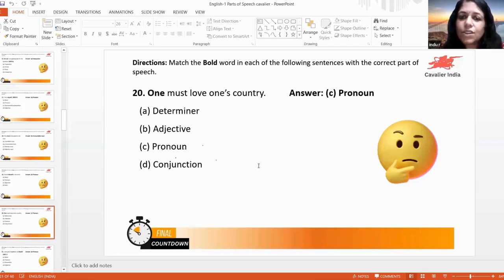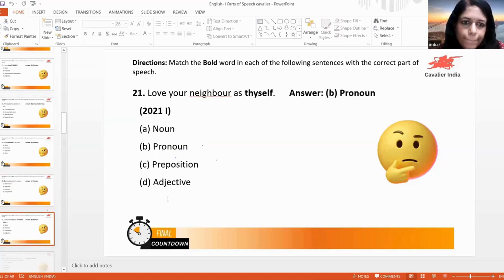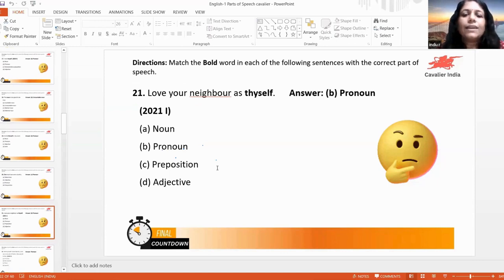Next one. Here, as I told you, one is a pronoun. Which pronoun was it? Indefinite singular pronoun. One must love one's own country. Country is a noun. Here, one's is the possessive. You are using an apostrophe here, so it is possessive. Neighbor. Here, what is neighbor? Neighbor is a noun here. Your neighbor. So your will be the adjective. As is a conjunction there, a subordinate conjunction.